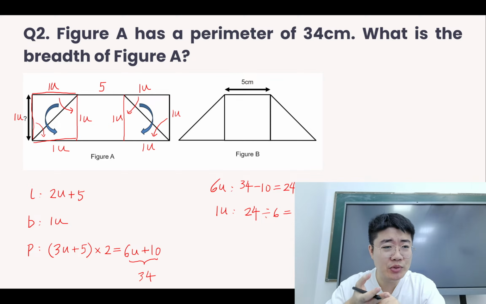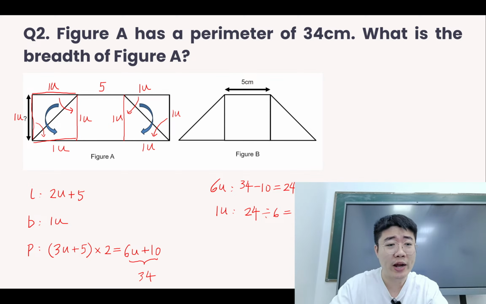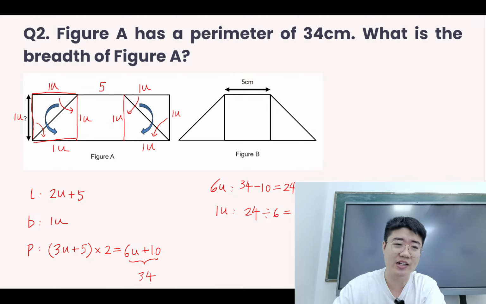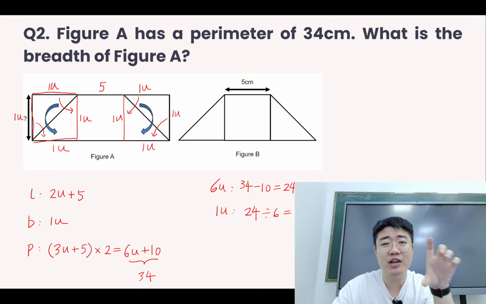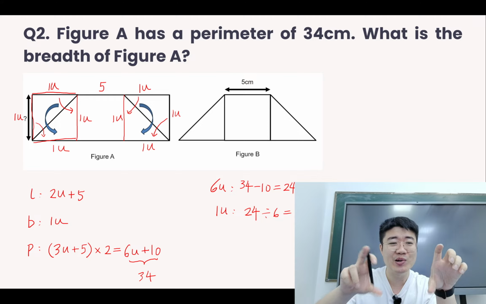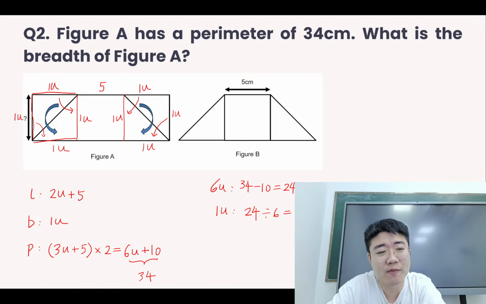For figure 2, this folding question, the thing we need to take note of is that the triangle before you fold it and the triangle after you fold it must be identical to each other. They are exactly the same. From there you can figure out that the two sides are equal, and then make use of the rectangle. You know all 4 sides are equal, so it must be a small square. So on 2 sides we got a small square, and we know that all the lengths are equal here.